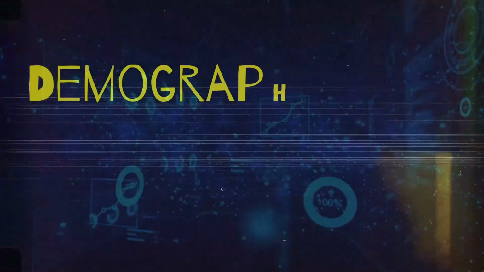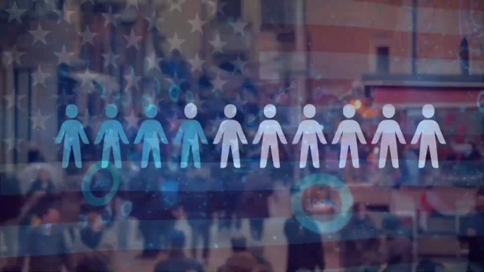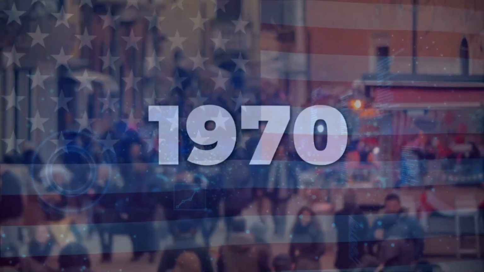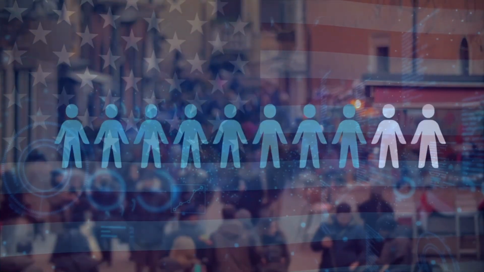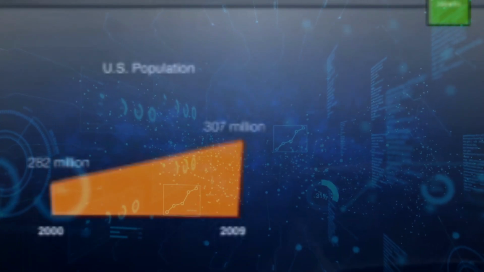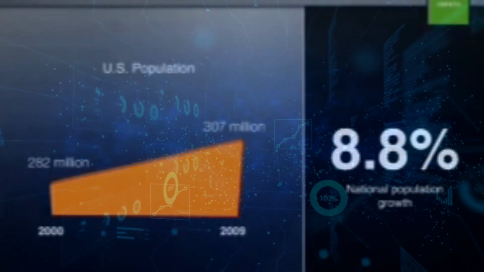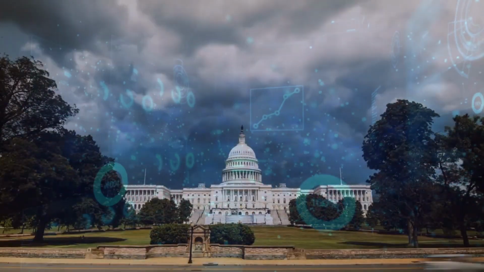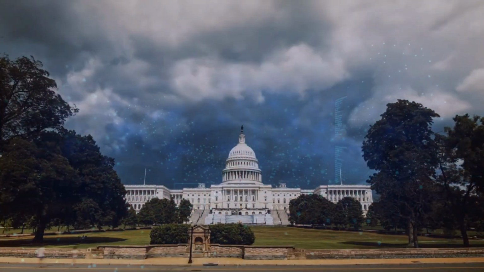Demographics in the United States of America. The USA is characterized by a remarkable demographic diversity, which is the result of its long history of immigration and ethnic diversity. With around 331 million inhabitants, as of 2020, the United States is one of the most populous countries in the world.